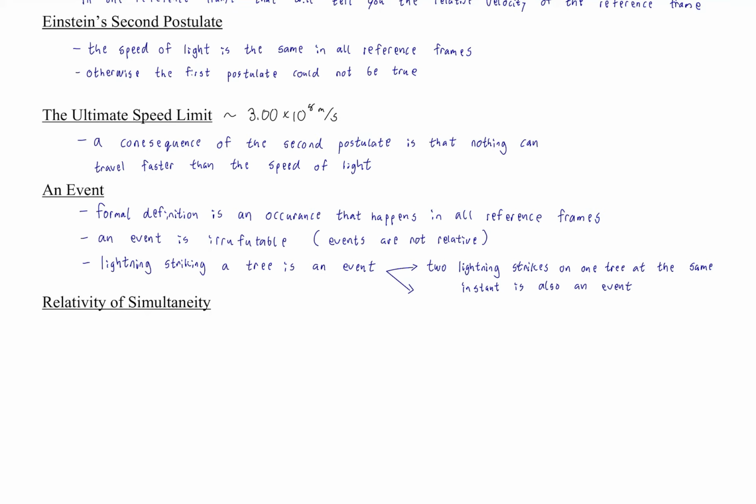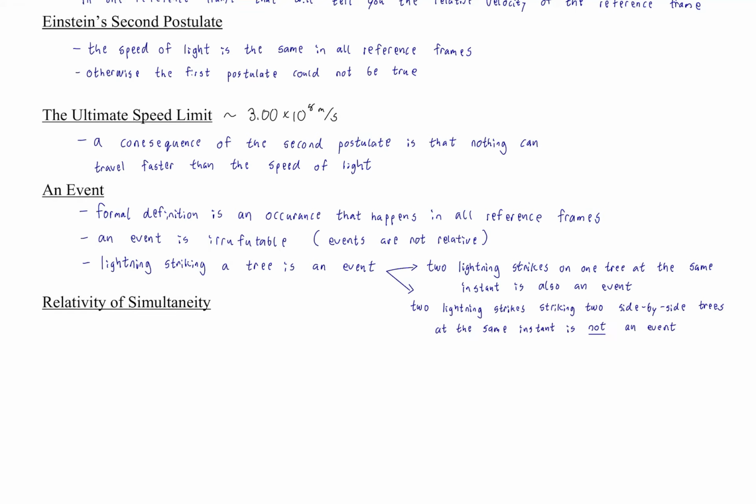No, sure, it's two lightning strikes, but since they're specified to strike at the exact same instant, it's just one event that's described this way. Some events require less description than others. Single lightning strike, single tree, two lightning strikes at the same time on one tree. Both events. Okay?